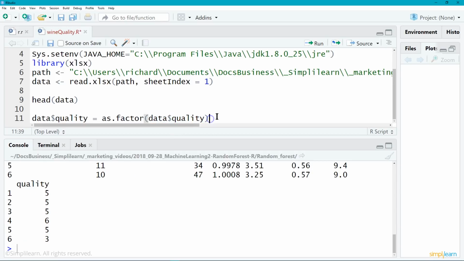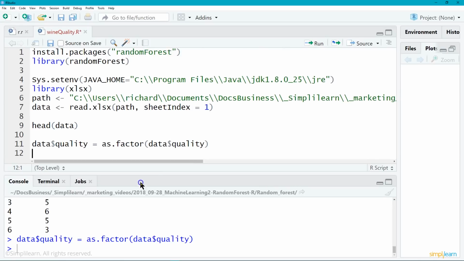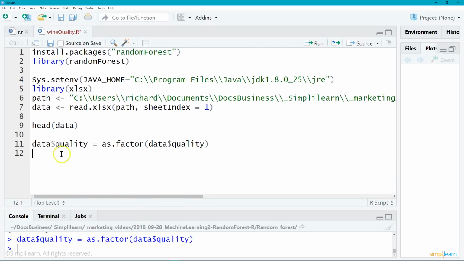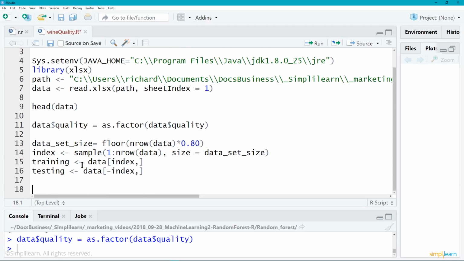We'll come up here and do our Control-Enter, and it'll run it down below. You'll see data$quality equals as.factor of data$quality. So we've now turned that into a factor, or into categorical data. Let me just bring this down a little bit. The guys in the back did the rest of this next piece of code. There are so many different ways, and if you have been looking at any of our tutorials, this should look kind of familiar. This is one way to do it.